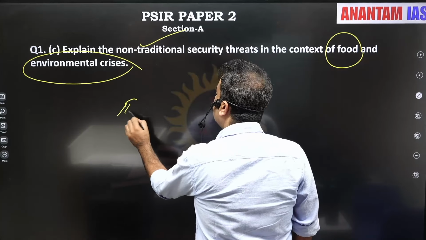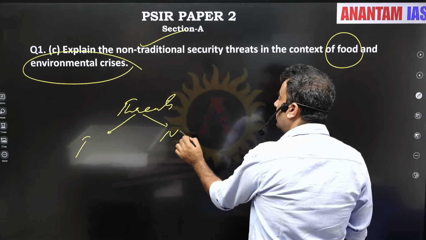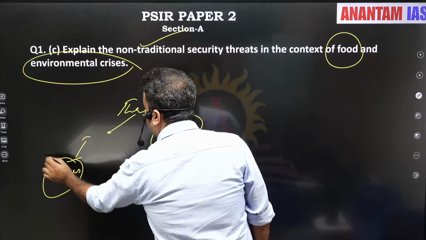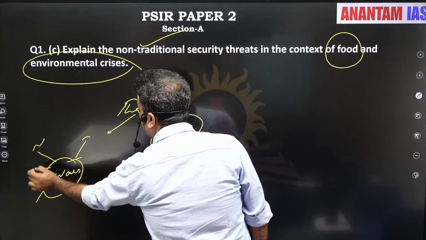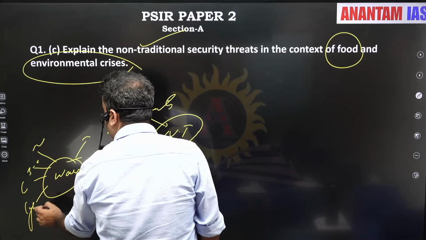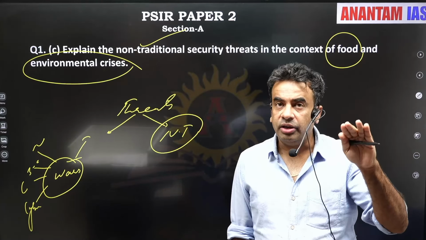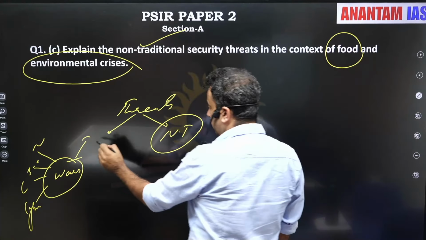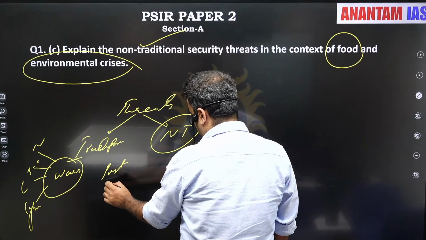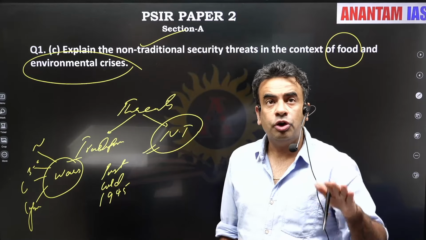So threats are of two types, traditional and non-traditional. Wars are considered as traditional threats. Mode of war could be any. It can be nuclear, biochemical, conventional, to now cyber war. So earlier states were framing their policies to mainly deal with traditional threats. But post Cold War, from 1945 onward, we are seeing the rise of non-traditional